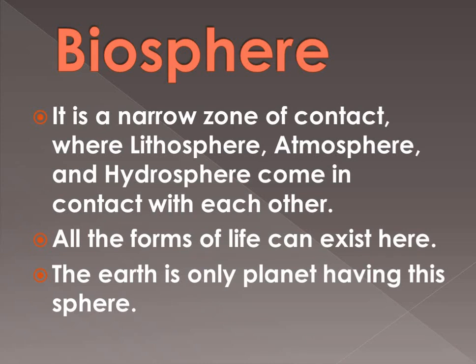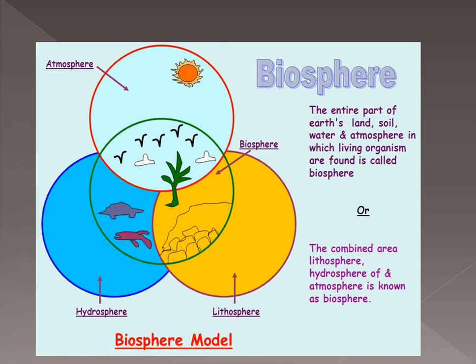The earth is the only planet having this sphere. That's why the earth is the only planet which has life on it. See the diagram also: atmosphere, hydrosphere, lithosphere, and in the center one circle with green color in which all three are included. This is the biosphere, because, as we talked, it is that narrow zone where lithosphere, hydrosphere and atmosphere meet or come in contact.